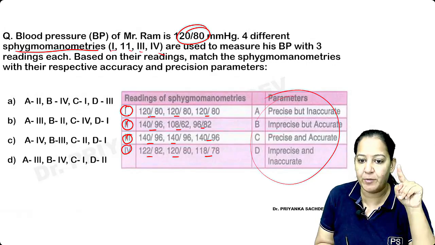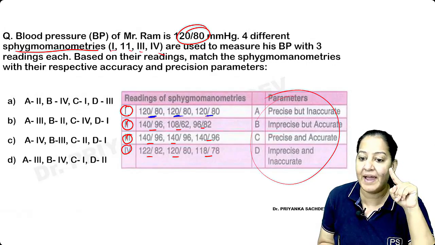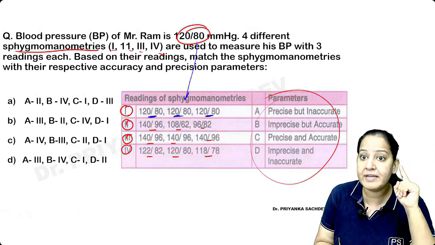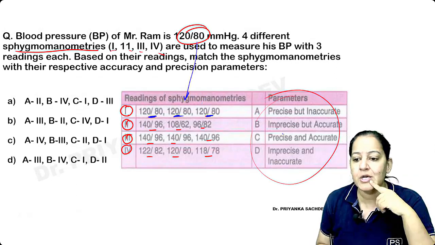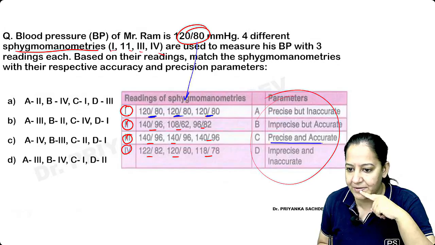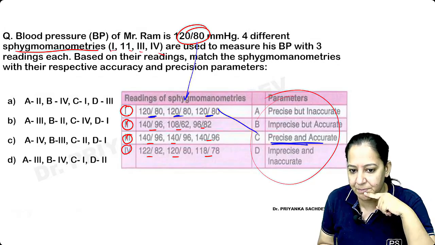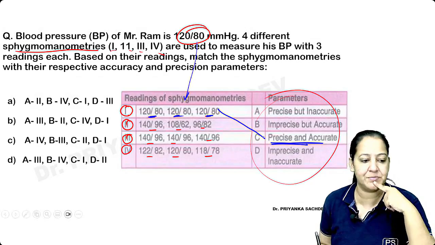See the first sphygmomanometer. Every time it is measuring 120/80. So actual BP is also 120/80. Yes, it's accurate. And it's precise also. Every time it's repeatable. So I will say it's accurate and precise. I will match 1 with C. It's accurate as well as precise.